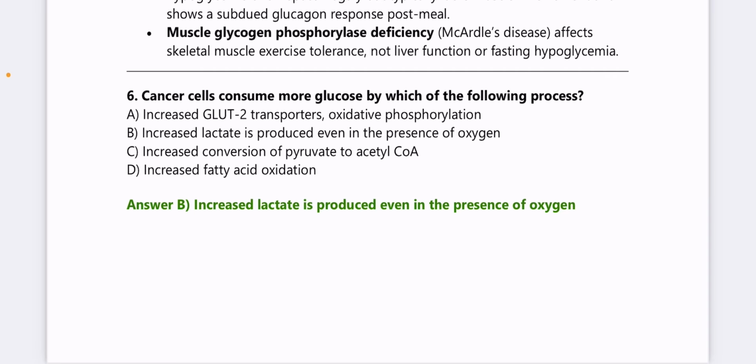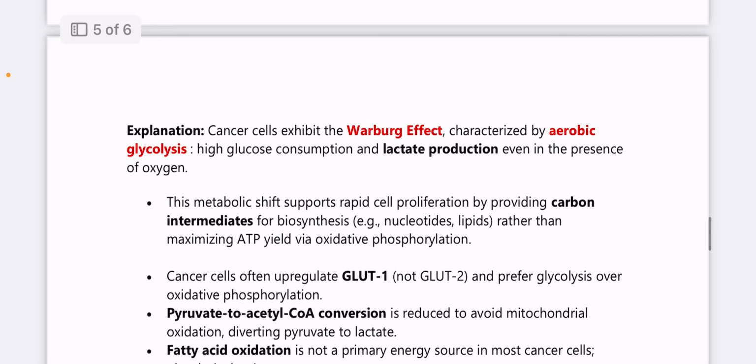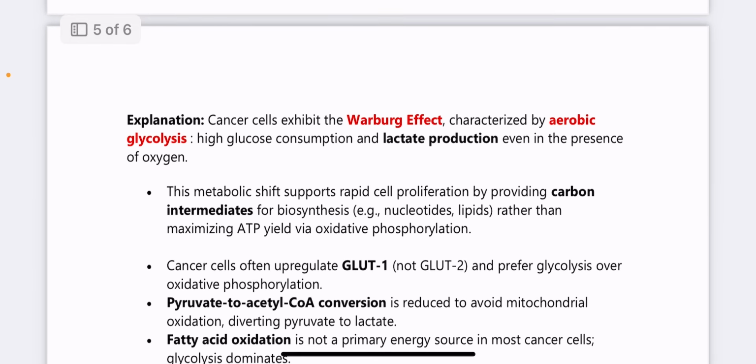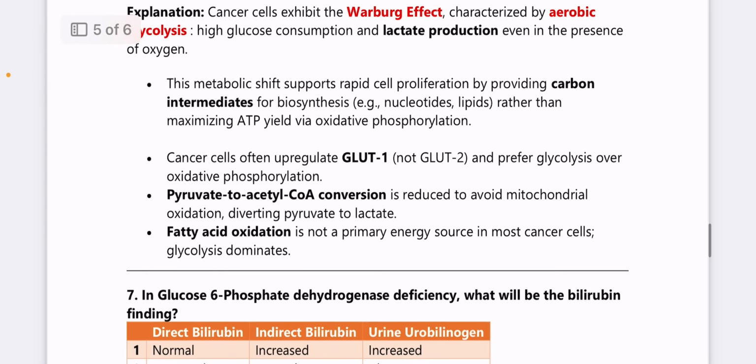Next, cancer cells consume more glucose by which of the following processes? Answer is increased lactate is produced even in the presence of oxygen. Cancer cells exhibit the Warburg effect, which is characterized by aerobic glycolysis with high glucose consumption and lactate production even in the presence of oxygen. This metabolic shift supports rapid cell proliferation by providing carbon intermediates for biosynthesis rather than maximizing the ATP yield via oxidative phosphorylation. Cancer cells often upregulate GLUT1 and prefer glycolysis over oxidative phosphorylation.